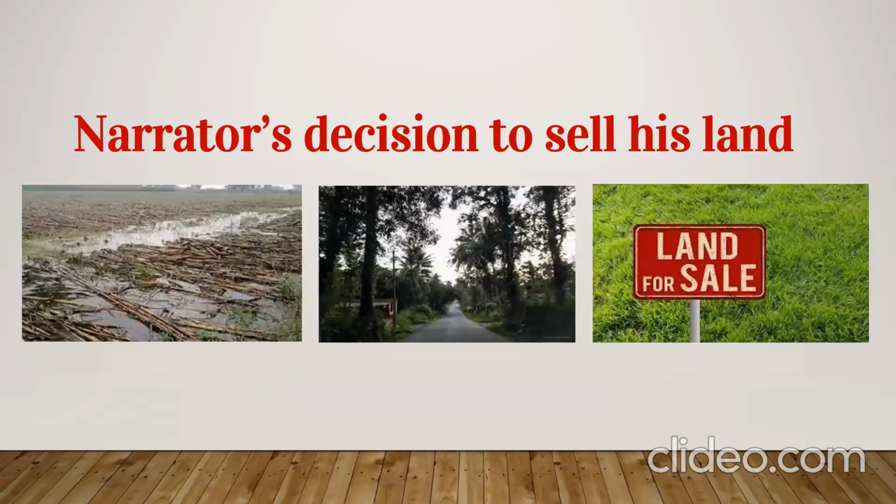Then, what happens here? As we have seen, the narrator's crops are not giving him good profit, so the narrator decided to sell his land so that he could pay all the loans. The second reason was that there was complete silence in Malnad. People were going away from the town. That was another reason for selling the land. So he thought that he had no alternative but to sell the land and get out of the place once and for all and come out of this debt.